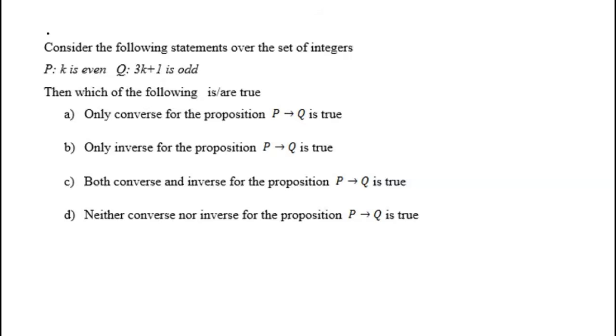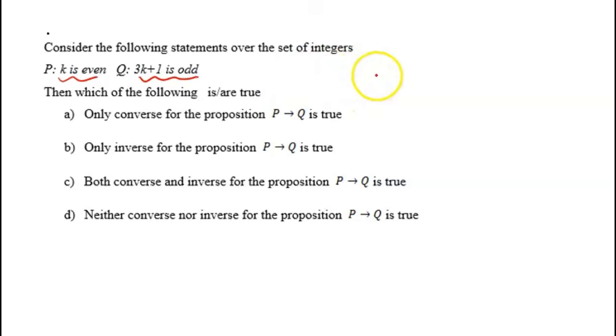Now consider the following statement over the set of integers. P: k is even, Q: 3k plus 1 is odd. Then which of the following is true? Since we are going to select just one option, I need to look at them in that way. So what is the first one? Only the converse of the statement P implies Q is true.